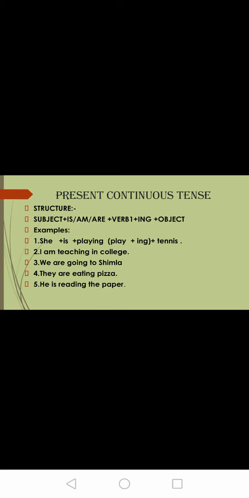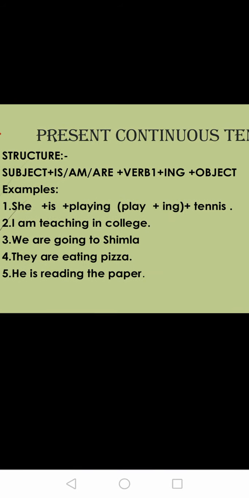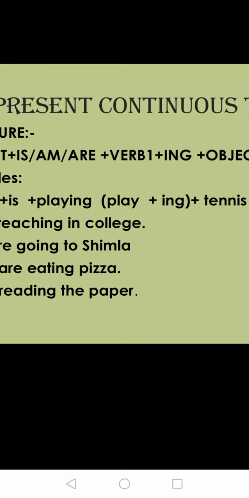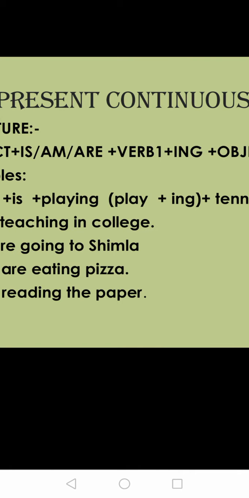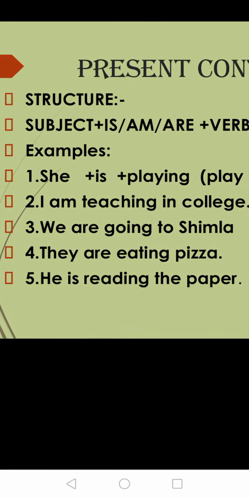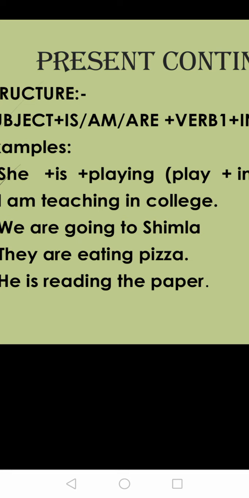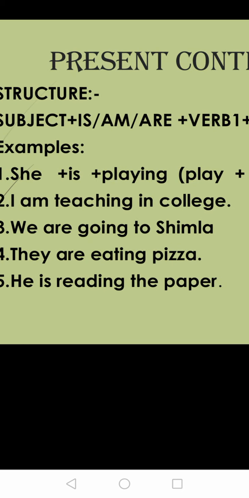Now in the form of sentences also we will see this. Subject plus is/am/are plus V1 plus ing plus object. She is play plus ing, playing. She is playing tennis. I am teaching in college. Teach is V1 plus ing, teaching in college. We are, go is V1 plus ing, it will become going. We are going to Shimla, Shimla is the object.